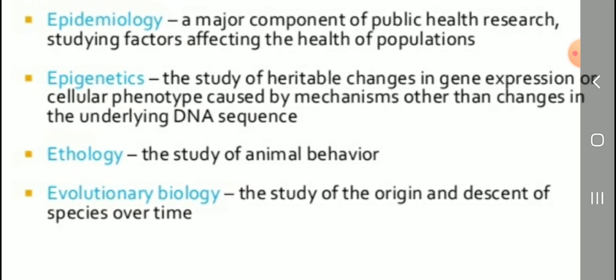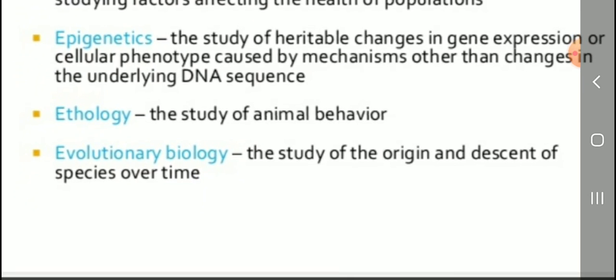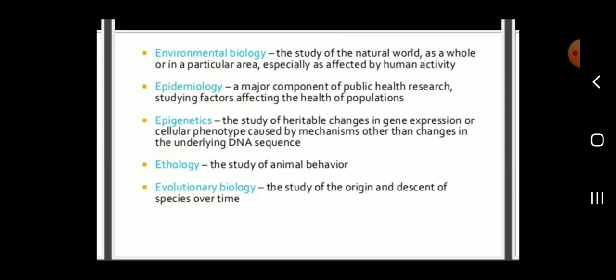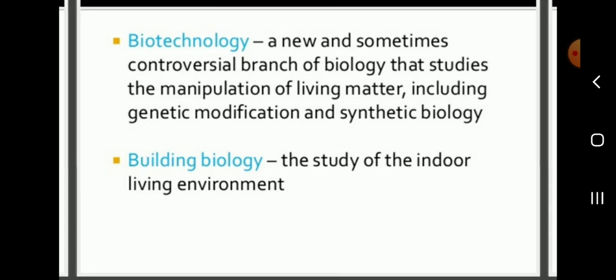Then ethology, the study of animal behavior. Okay, listen, the study of animal behavior, that is ethology. Then evolutionary biology. What is evolutionary biology? The study of the origin and descent of species over time, that is evolutionary biology.